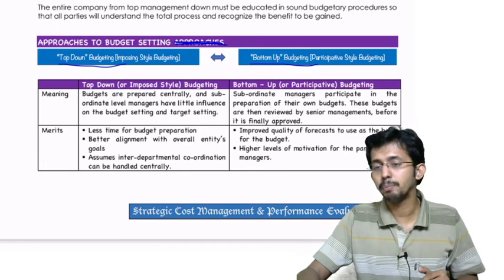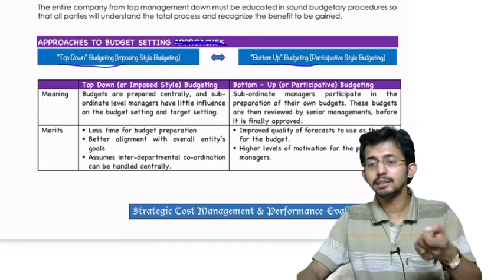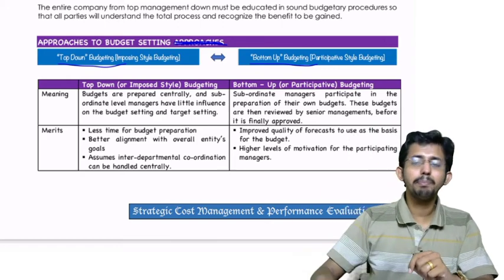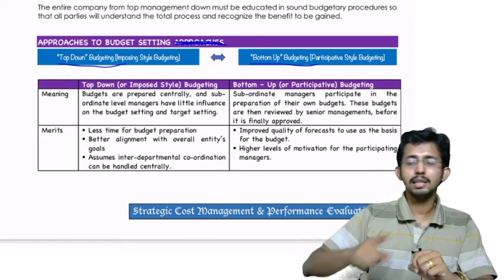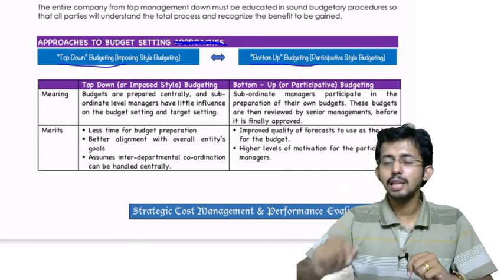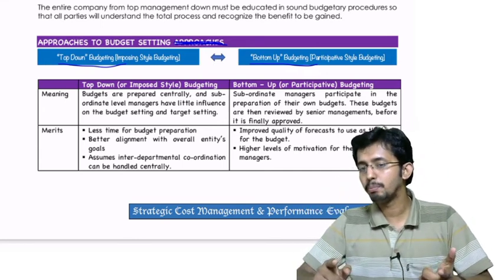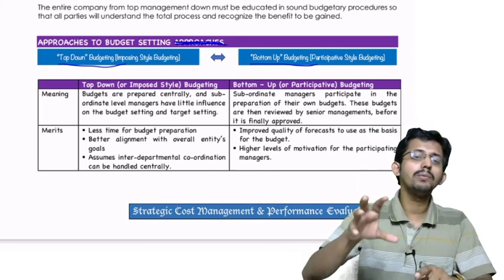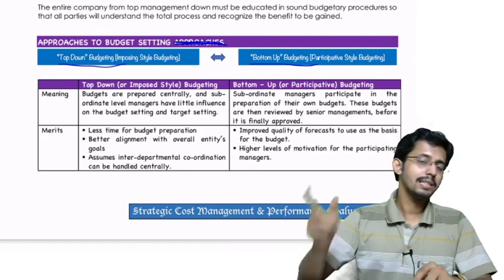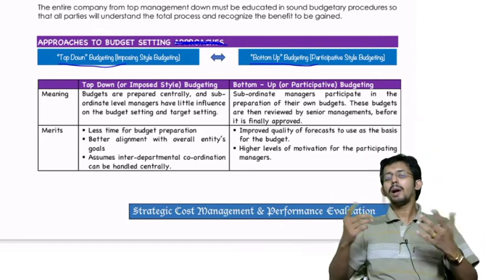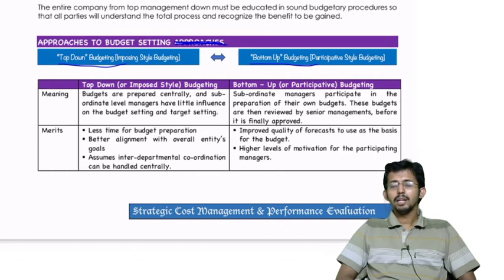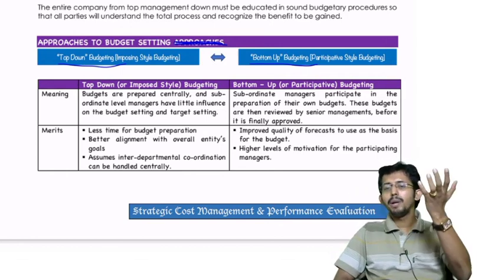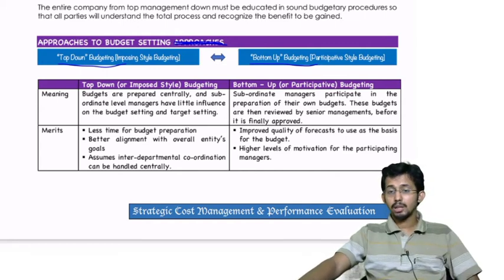Whereas in the case of bottom-up, who prepares the budget? The budget is actually prepared by the lower level people. They develop the budget and it is sent to whom? It is sent to the upper level. And what does this upper level do? They review this budget and see whether it is in line with the organizational objective. If it is in line with the organizational objective, then why do they have to worry about it? They say, okay, you implement the budget. So the first one is top-down and the other one is bottom-up.